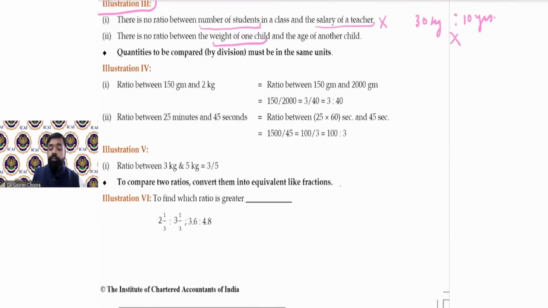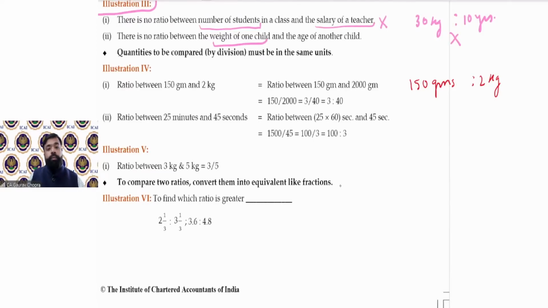Now the next one, different quantities are given this time, 150 grams and 2 kilograms. We cannot directly simplify them because the units are different. One is grams and the second one is kilograms, so we cannot compare them directly. So we have to change them. What is the better option?